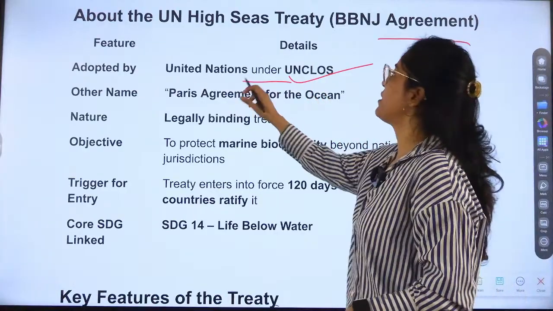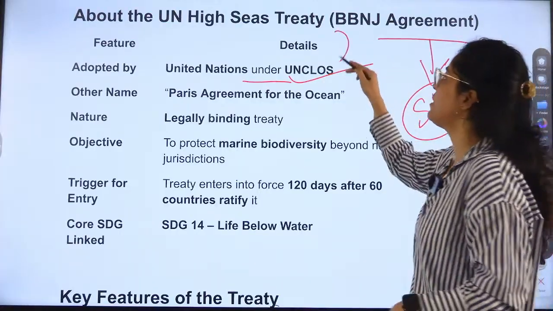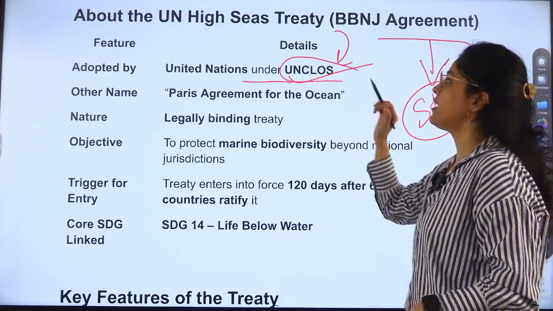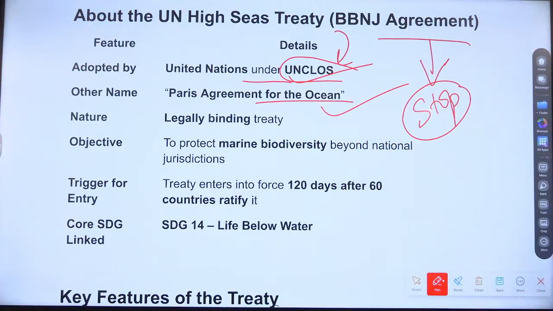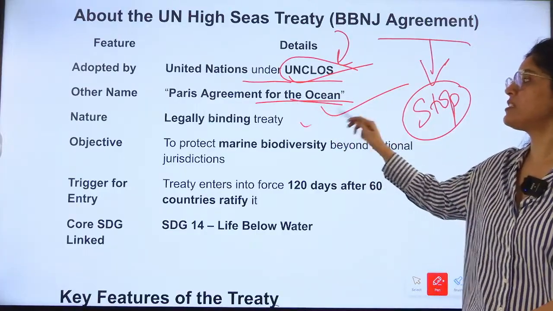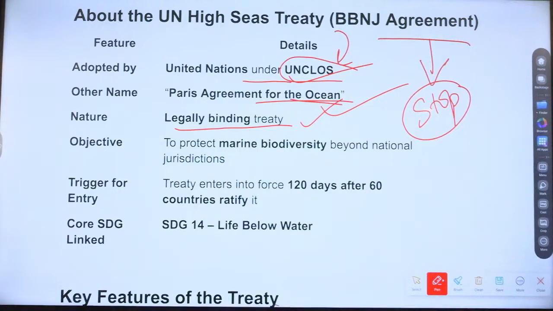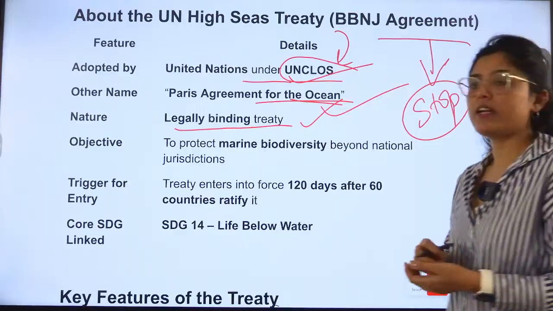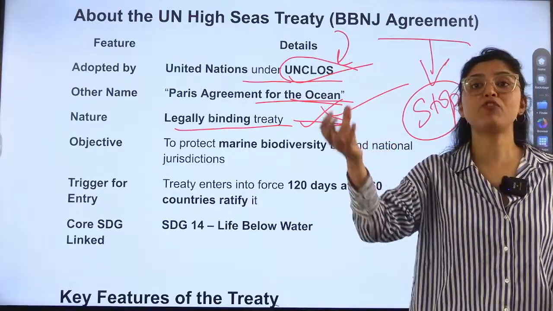Now it is adopted by the United Nations. The High Seas Treaty comes under the law of the sea, because this is currently governing the seas. Another name is the Paris Agreement for the ocean. The Paris Agreement for climate change is there. Correct? Now this is happening in New York. It is termed the Paris Agreement for the ocean, and it is a legally binding treaty. Again, very important. Legally binding means everyone has to make some kind of law in their country, to implement this. Once they sign and ratify, they will have to make a law.